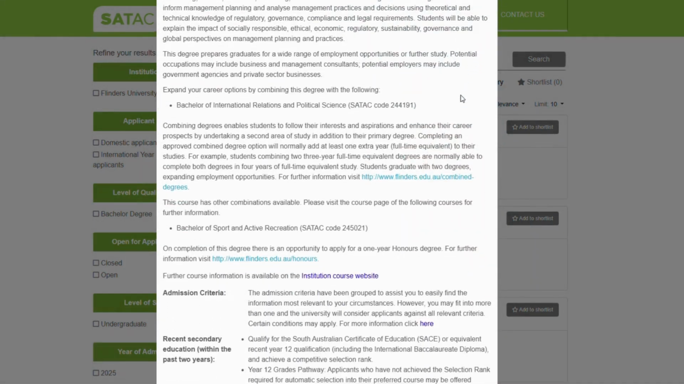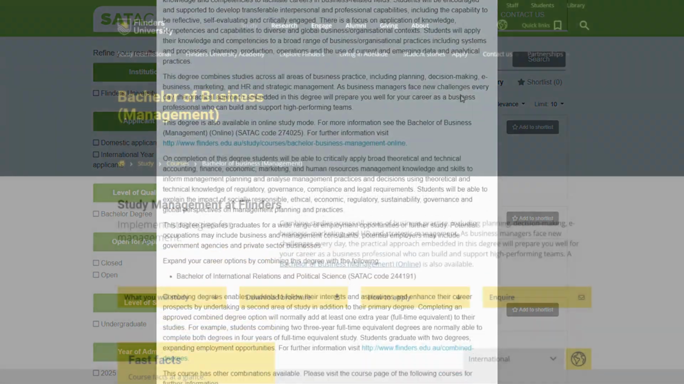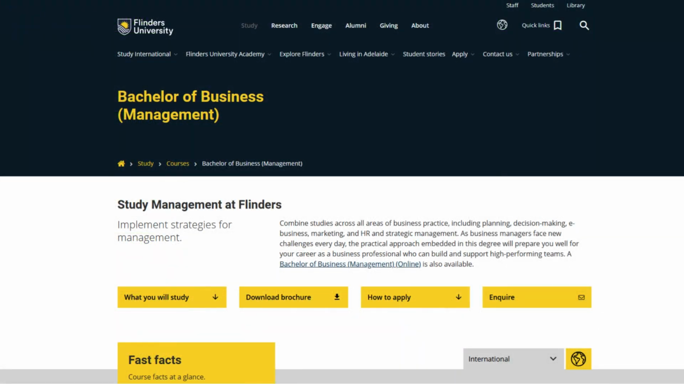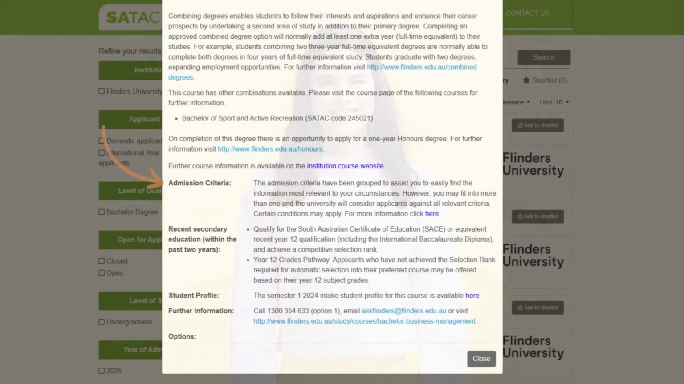Once you've looked through the administrative information, you'll see a description of the course along with the link to the institution's page for that course on their website. It's a really good idea to follow that link to get more information right from the source. Then comes the admission criteria. These are the things that you need in order to be eligible for a course.